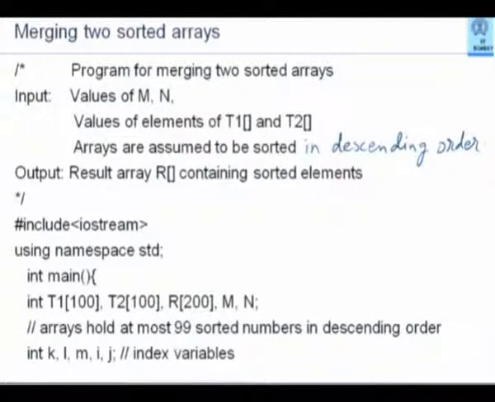Note carefully the declaration and comment that has been written here once the program actually starts. Arrays hold at most 99 sorted numbers in descending order. At most 99. Why? The last number I want to use as -1. Actually, an array declared as T1 100 can hold 100 elements. First will be T0, second will be T1, etc. The last index may be T99, but that actually contains a valid value. So the size is actually 100, but I will put only 99.